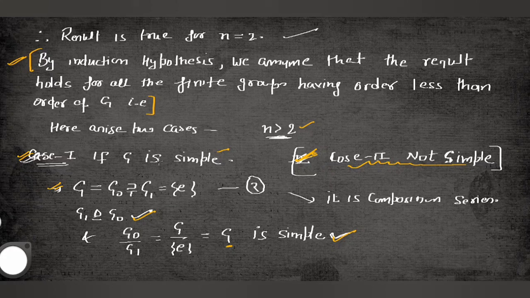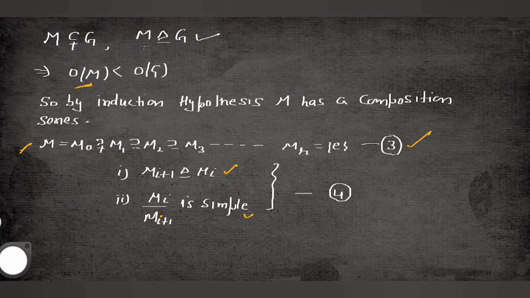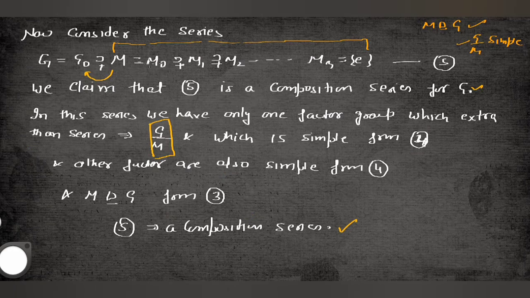So in that case, two cases will arise. One is G is simple. If G is simple, nothing to prove because there is no non-trivial normal subgroup. In the second case, if G is not simple, there will exist a normal subgroup. You take M, a maximal normal subgroup, and by the help of the maximal normal subgroup you say G by M is simple. So if M is a normal subgroup and the order of M is less than G, there exists a composition series for M. You can extend this series for G, and after that you claim that this series becomes a composition series for G, and that result is proved.